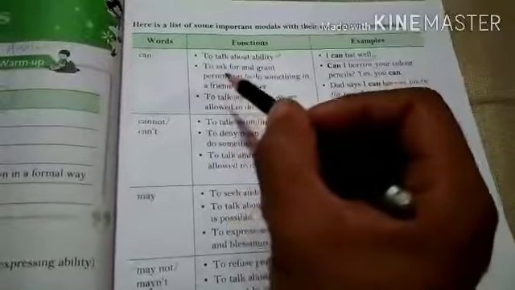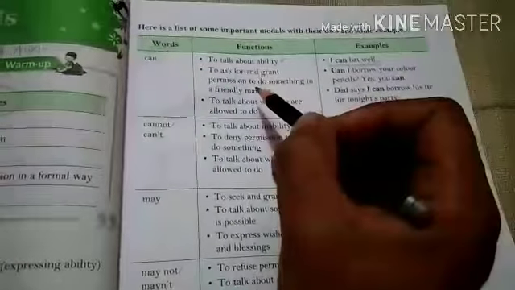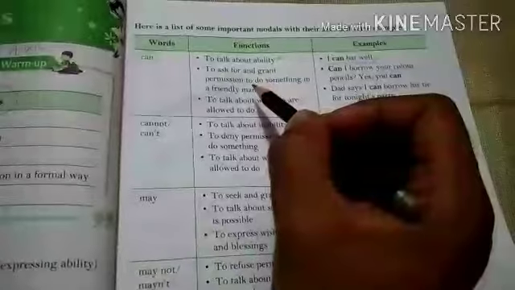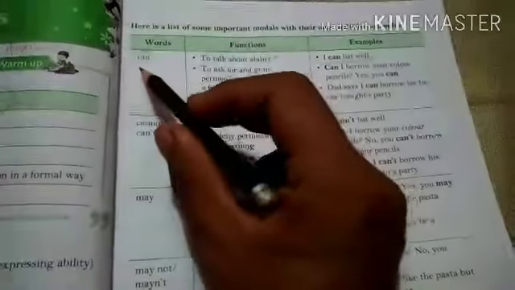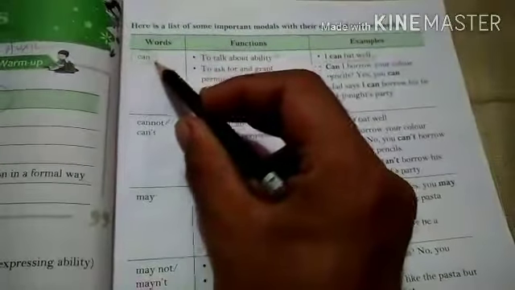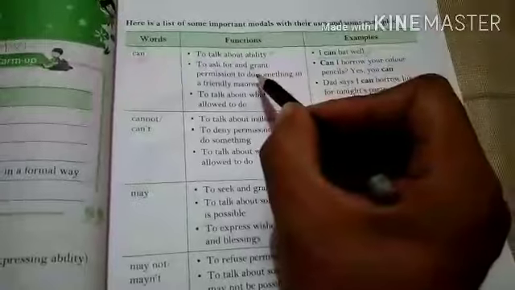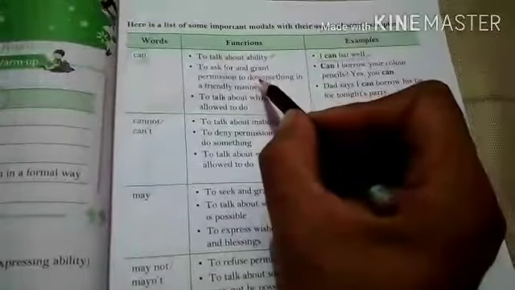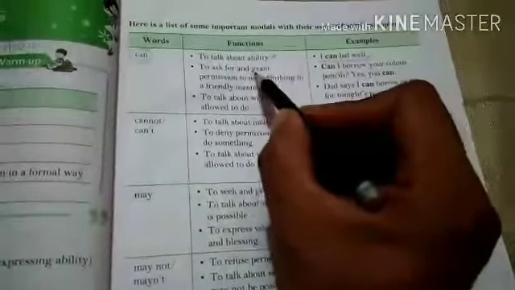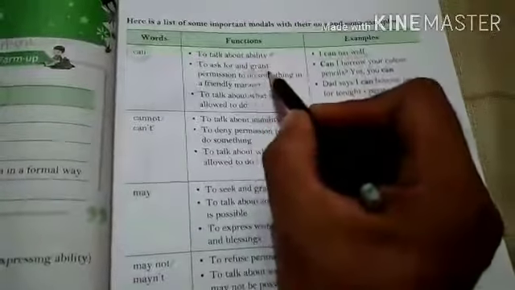So to ask for and grant permission. Permission देने के लिए या permission लेने के लिए भी हम can का इस्तेमाल करते हैं in a friendly manner. Whenever we use can to ask for permission or to grant permission, it expresses a friendly manner, not a very polite manner, but in a friendly manner.